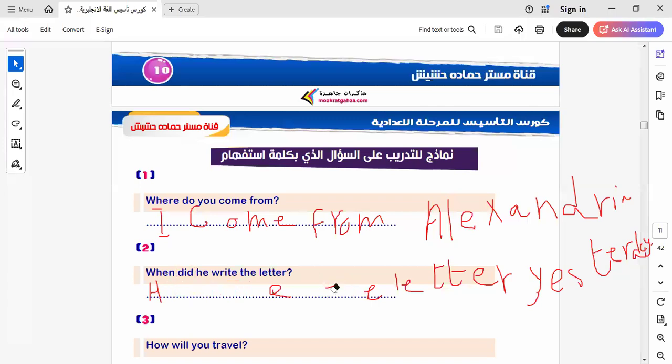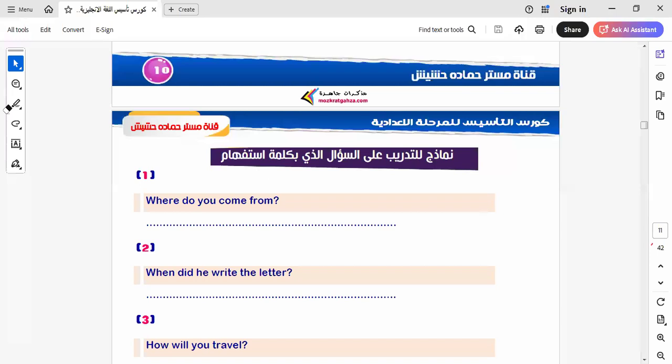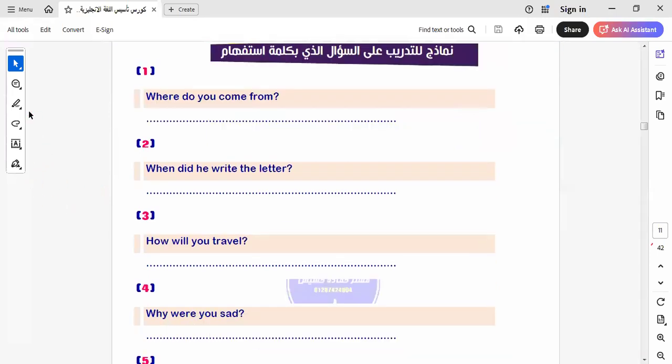So here, how will we travel? I travel by car, or I travel by bus, or by train. So here we say, how will you travel? I say, I will travel by train. I will travel by train.